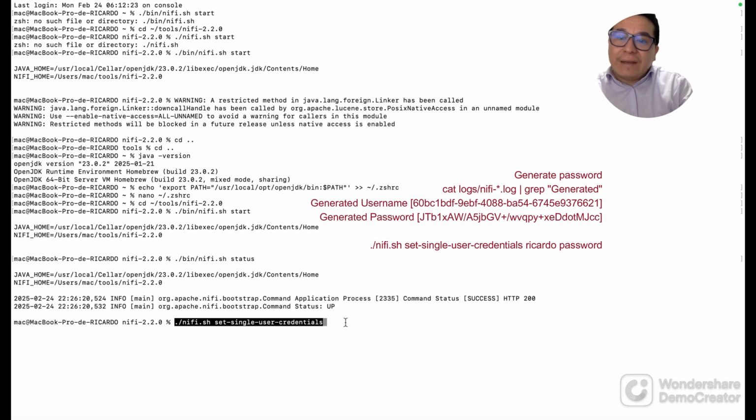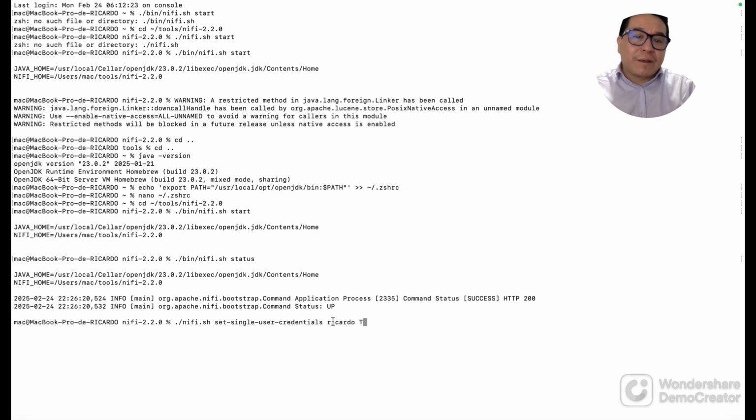with the following expression. So there is a folder which name is logs in our nifi folder, and we can generate automatically a random username and a random password with this expression, or we can generate a customized credential, user, and password.